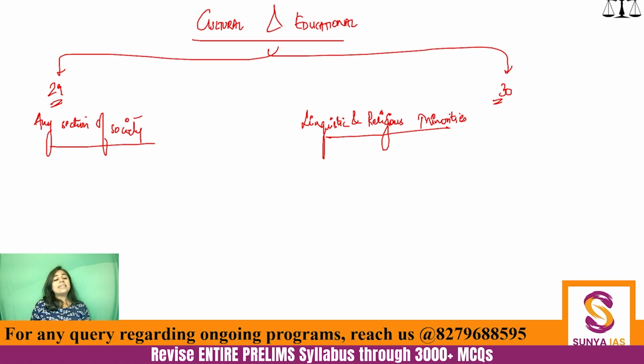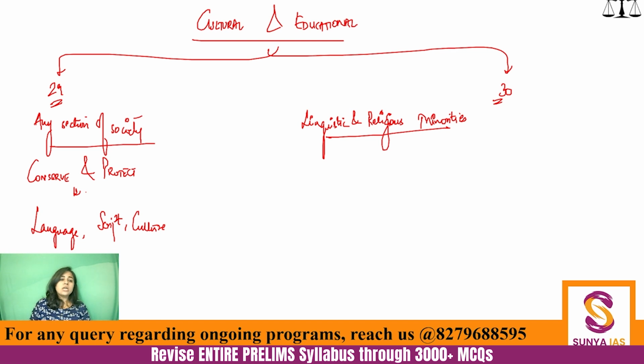Now, what is Article 29 giving to any section of society? It can be Hindus, Sikhs, Muslims, anyone who wants to conserve and protect their culture. Culture includes their language. So if they want to run a particular course in their language, they can. They can promote their script, their culture. They can promote, preserve and protect their culture. So it's the right to conserve.